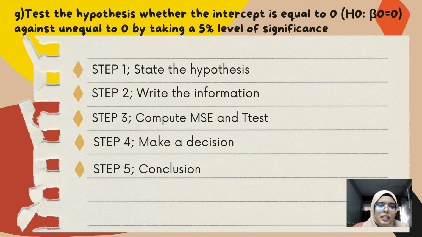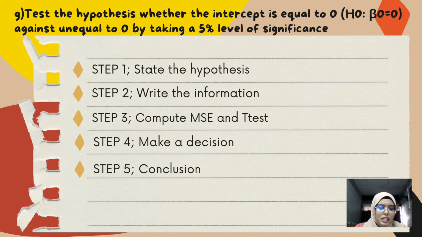For the third step, compute MSE and t-test. First, we need to calculate the SXY, SXX, and SYY. And this is the answer that we get. After that, to compute MSE, we need to find the b1 and b0, which we already get the value also.